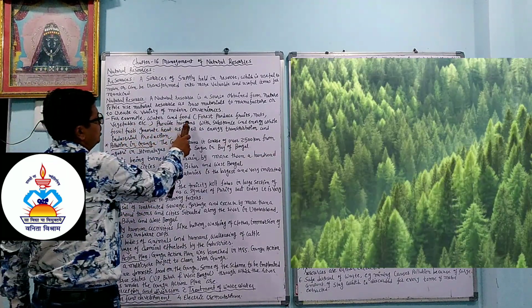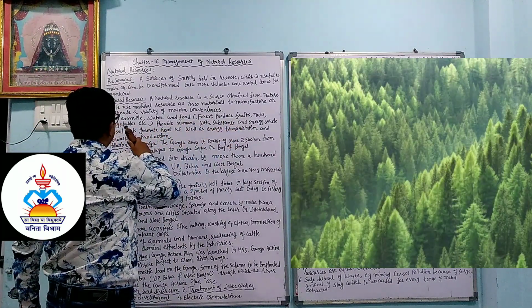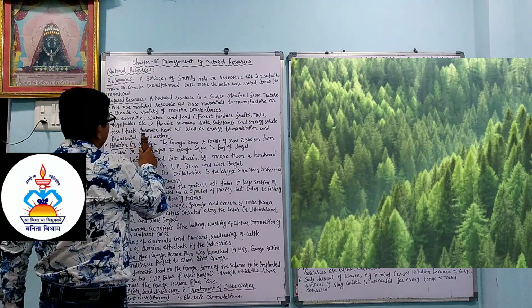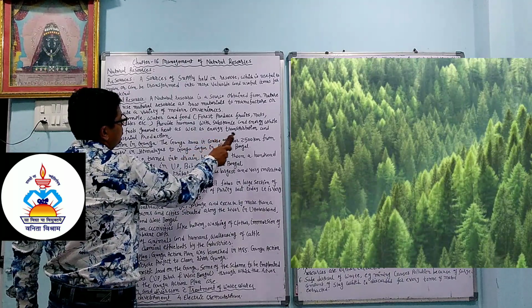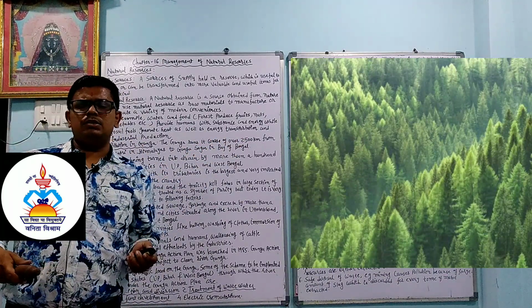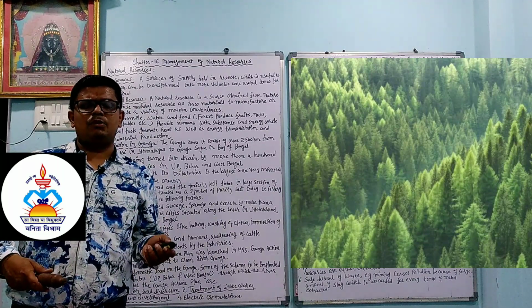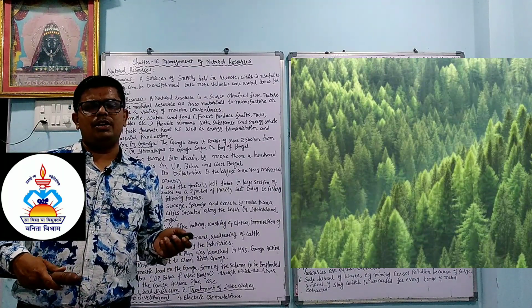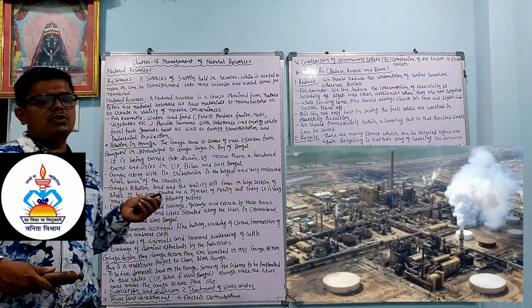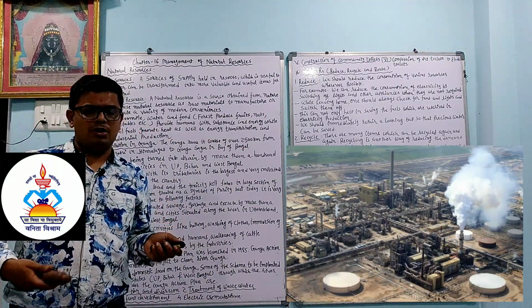For example, water and food, forest produce, fruits, nuts, vegetables, etc. provide humans with sustenance and energy, while fossil fuels generate heat as well as energy, transportation and industrial production. The forest gives us different types of fruits and vegetables, from which we get carbohydrates, proteins, vitamins. In the same way, from fossil fuels we can get energy. In fossil fuels we can say that petroleum products are there.